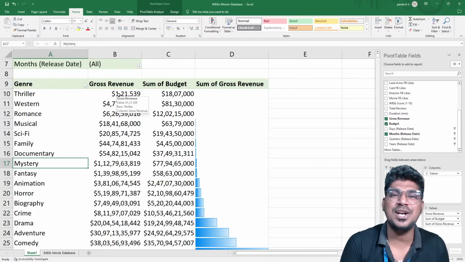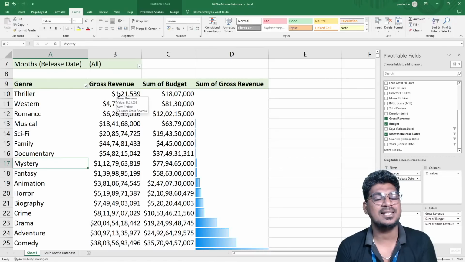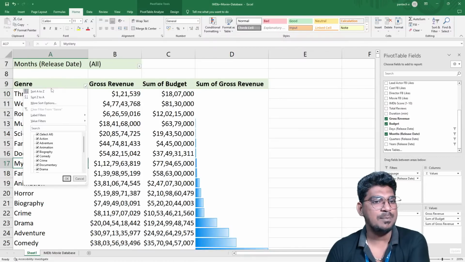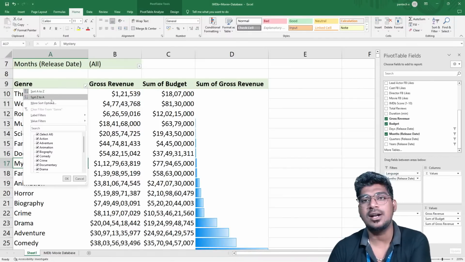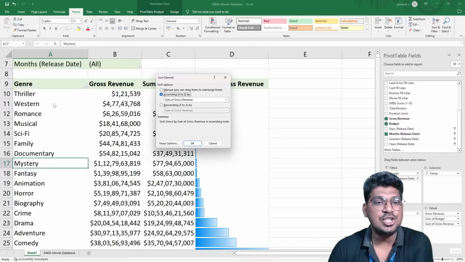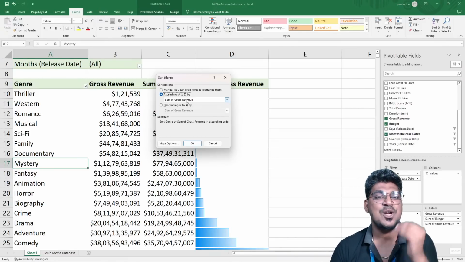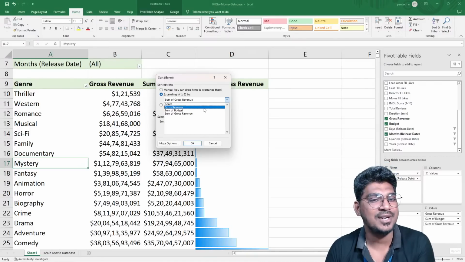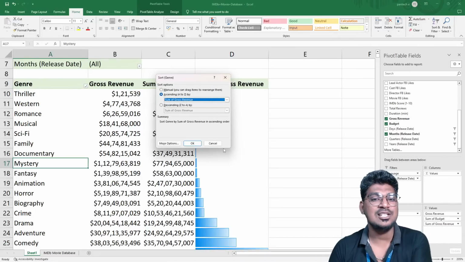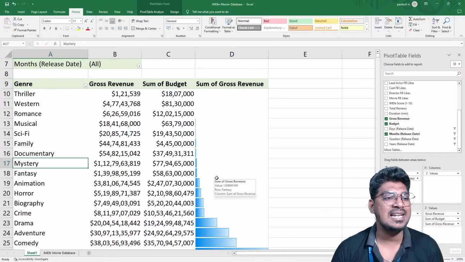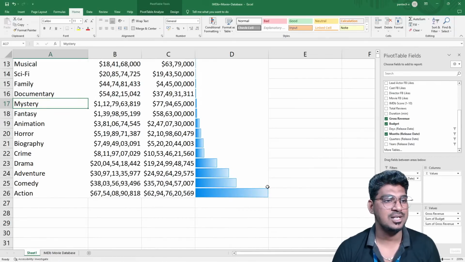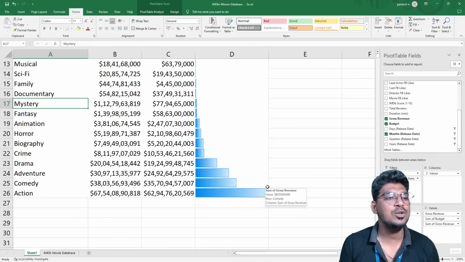This is not a big deal, and it is a very easy way to do it. How to make the ascending order? Just click this option, and A to Z is based on the text. It makes the ascending order, and Z to A makes the descending order. If you want to sort based on value, that time you can use the sum of the gross revenue or the sum of the budget. Based on these things only, it is possible to do it perfectly. You can see this for better understanding when you see this visualization. I hope you guys understood this one.